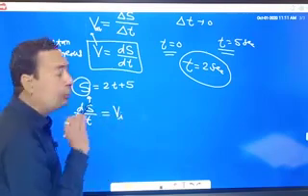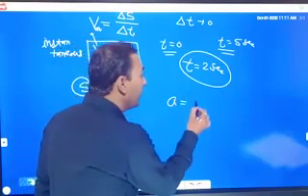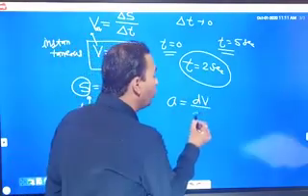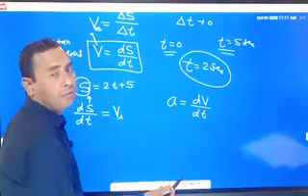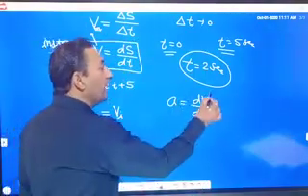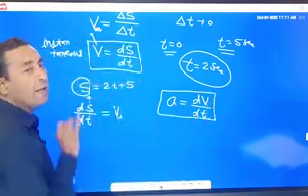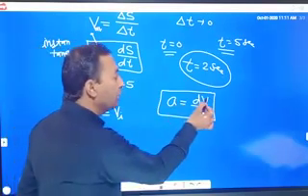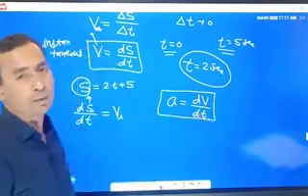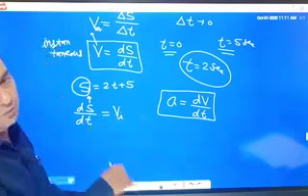Like that, we know what is the acceleration. Acceleration is rate of change of velocity with respect to time. So in physics, we can write applications by the help of differentiation. What is the acceleration? Acceleration is dv upon dt, rate of change of velocity with respect to time. So these are the formulas that come from differentiation in physics.